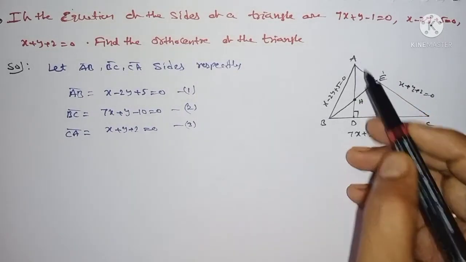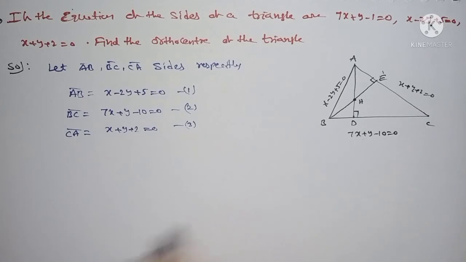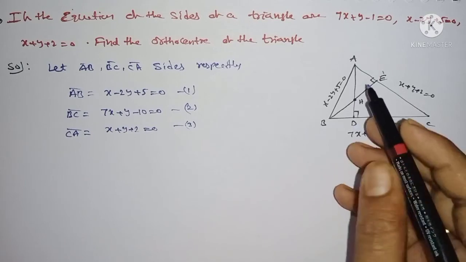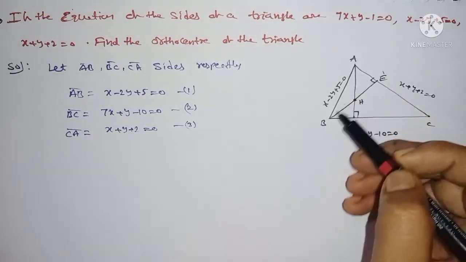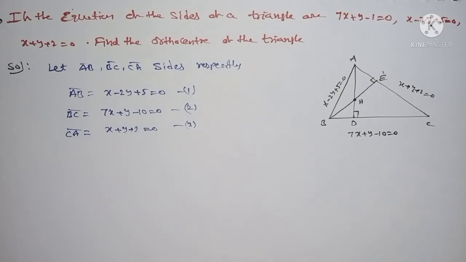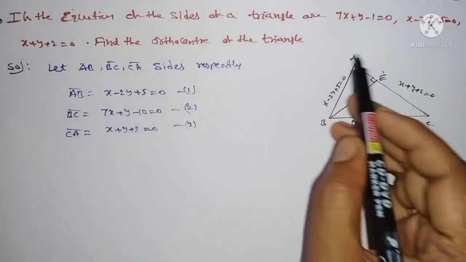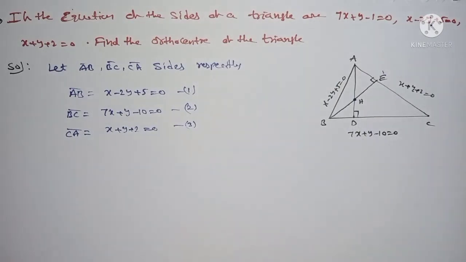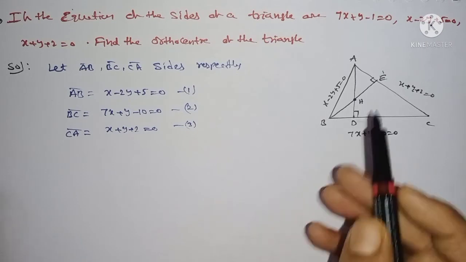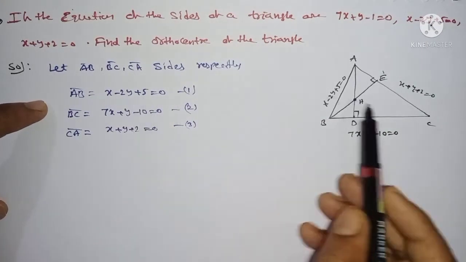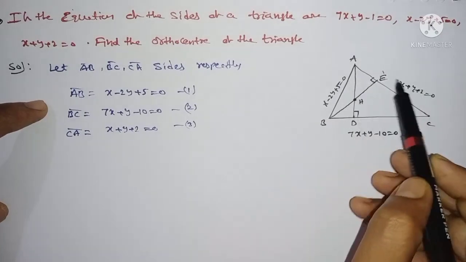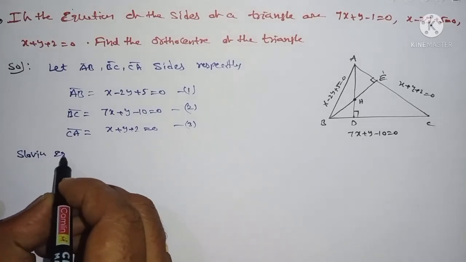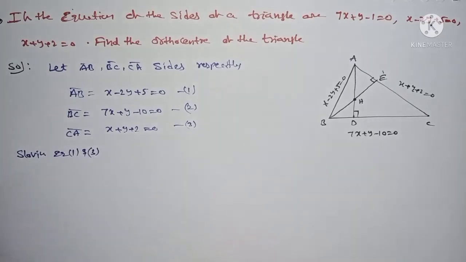Then you can find the vertices A and B. D is not a midpoint; if it were a midpoint, that would be another method, the circumcenter. So you find the points A and B by solving two equations each. Solving equations 1 and 3, x - 2y + 5 = 0 and x + y + 2 = 0, gives point A.